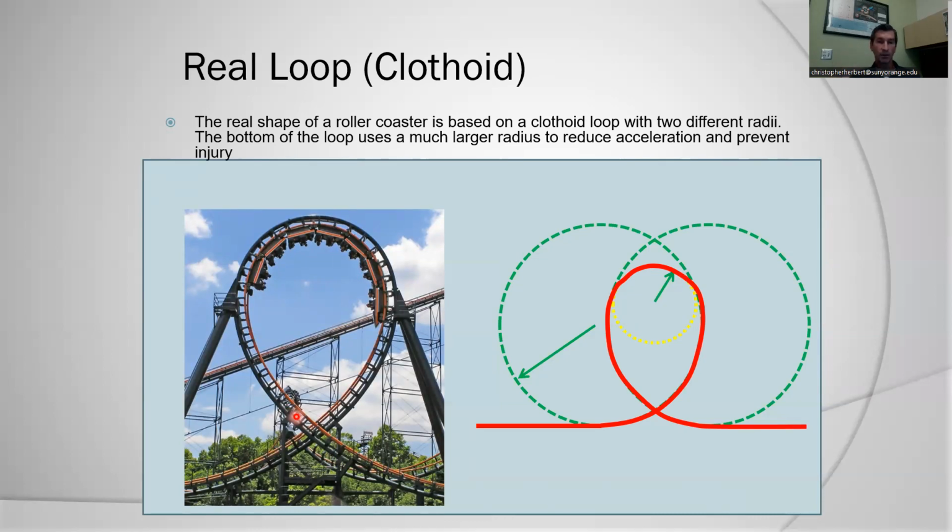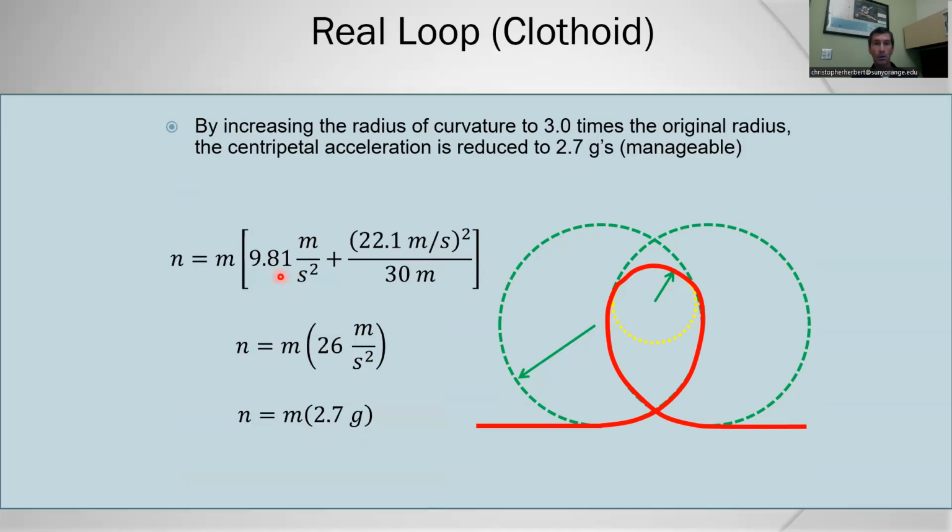And if you ride these roller coasters, you'll still experience quite a few g's at the bottom of the loop. But by expanding the radius of curvature, much larger than the actual loop itself, say maybe we can make the radius of curvature 3 times larger, we can experience a tamer acceleration of maybe 2.7 g's at the bottom. And still, that's quite a bit.